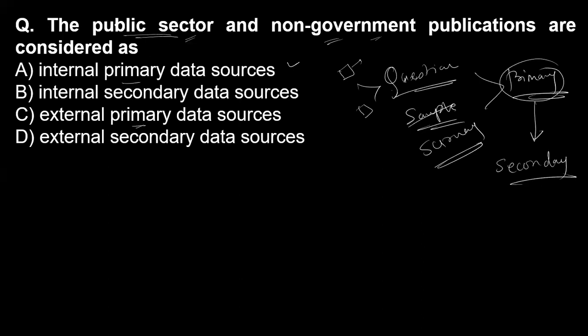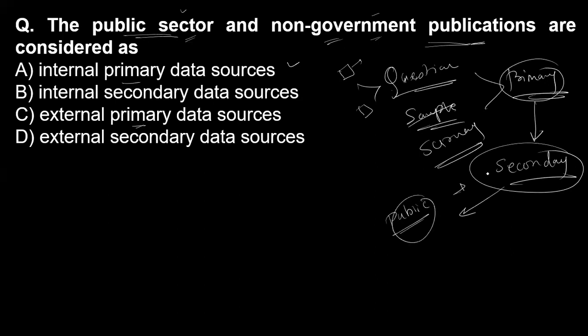So the publication is primary for the public and non-public sector, but secondary for us.